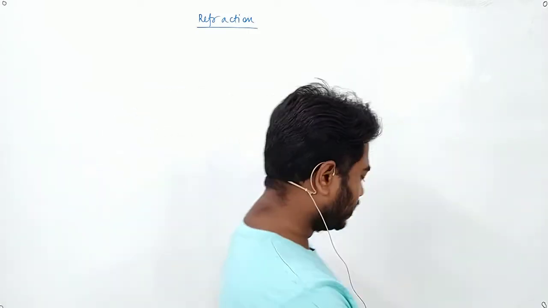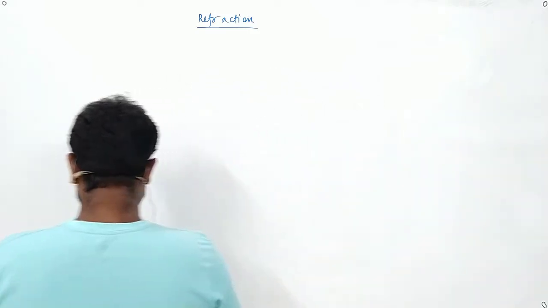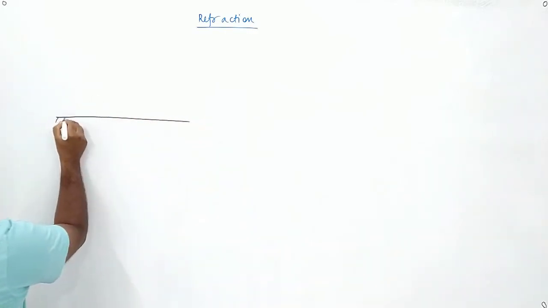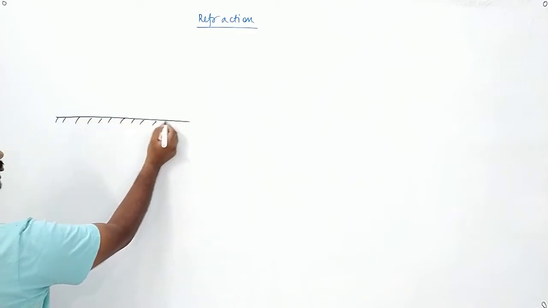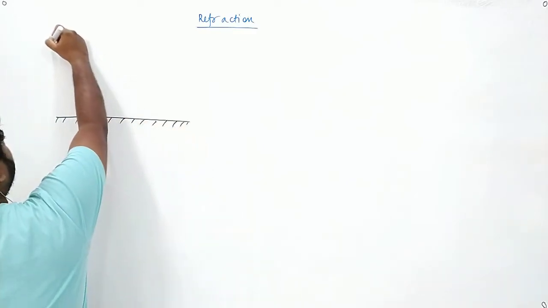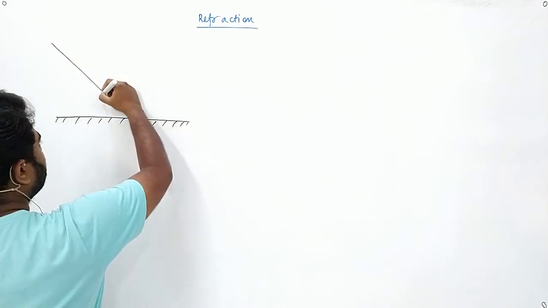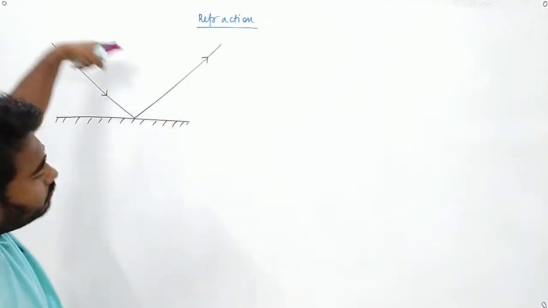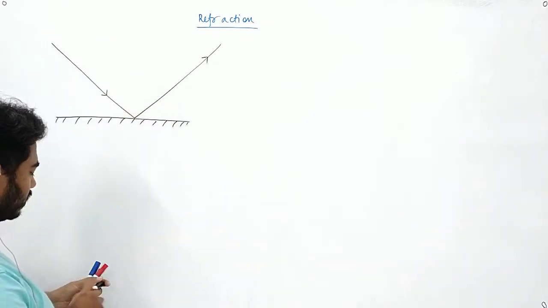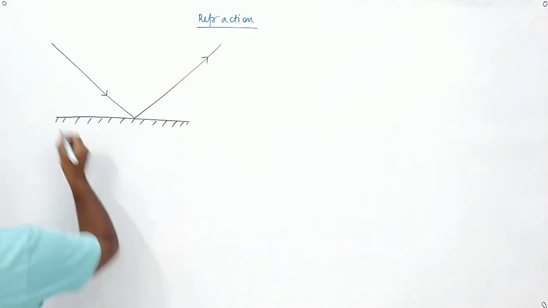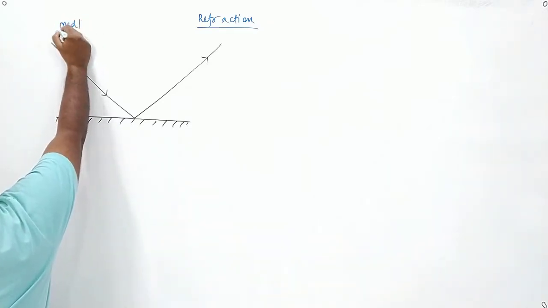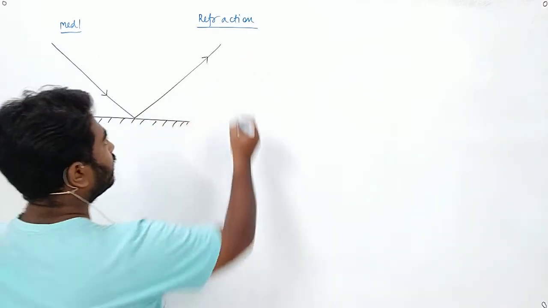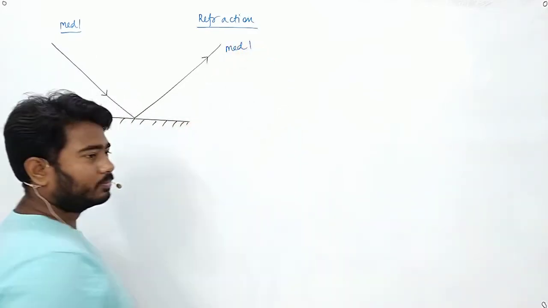What is reflection? Reflection is when light comes from a certain direction and faces a surface. Whenever it faces a surface, the light will come and bounce back towards the same medium from which it has come. Suppose this is our medium 1, light will come from here, it will bounce back and it will again go to medium 1.